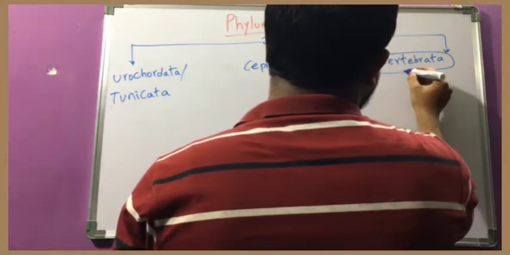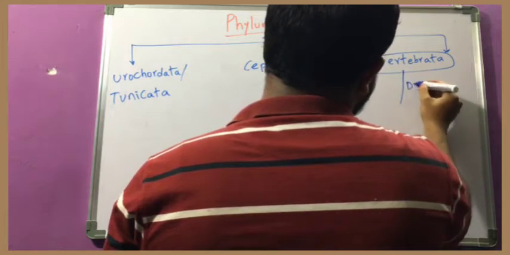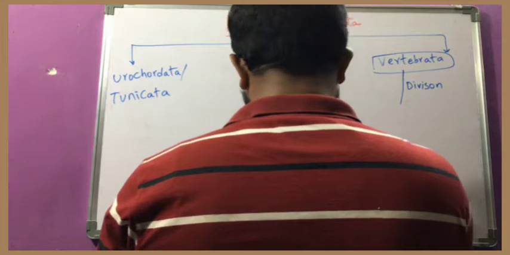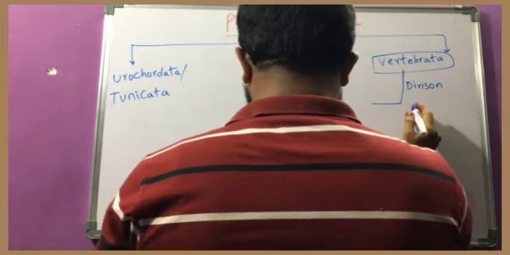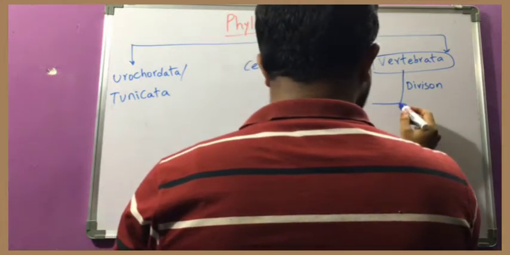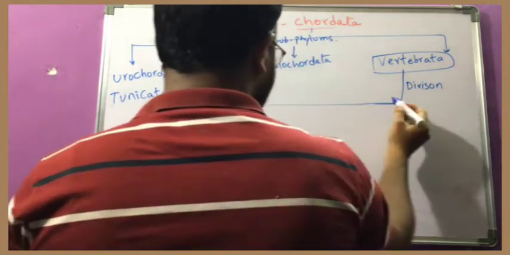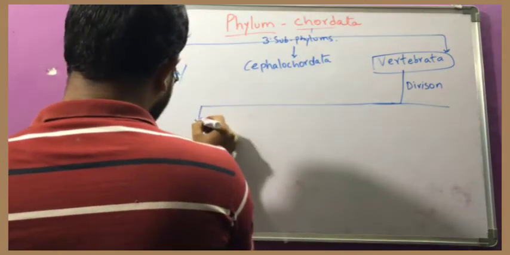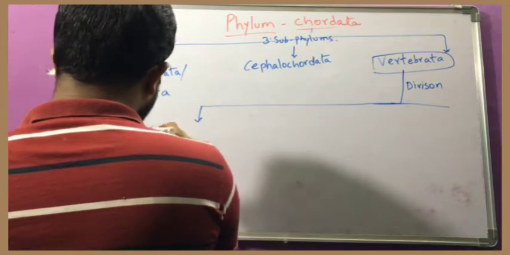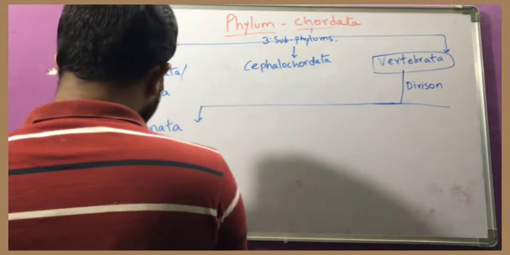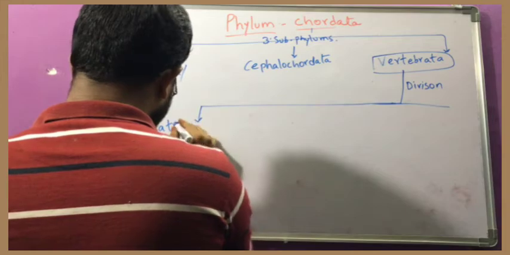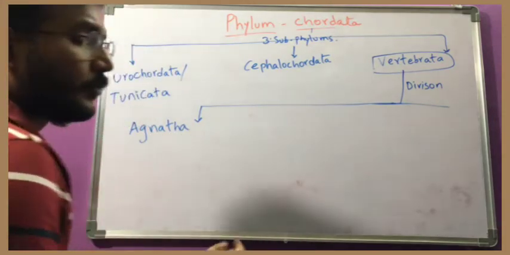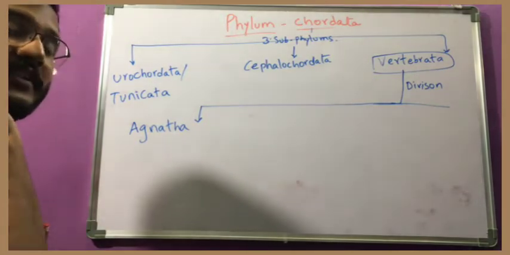This phylum is divided into divisions. What are those? Agnatha, the G is silent. The animals which do not have jaw come under Agnatha, so it lacks jaw.